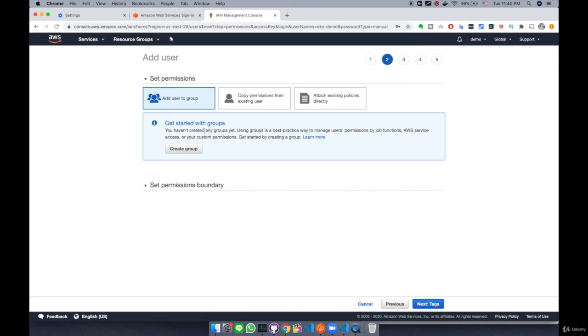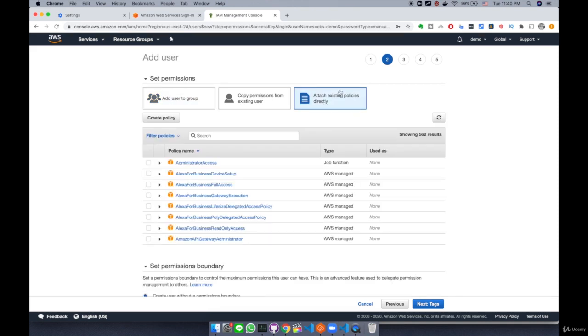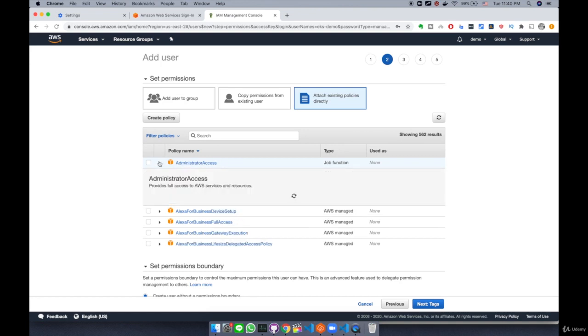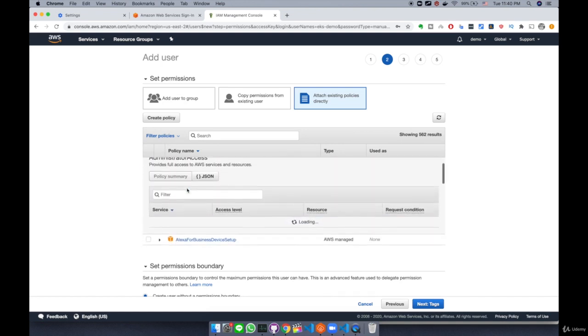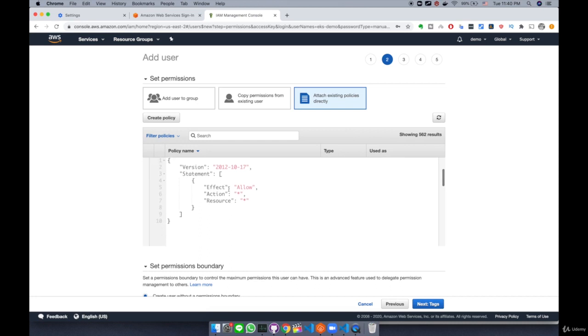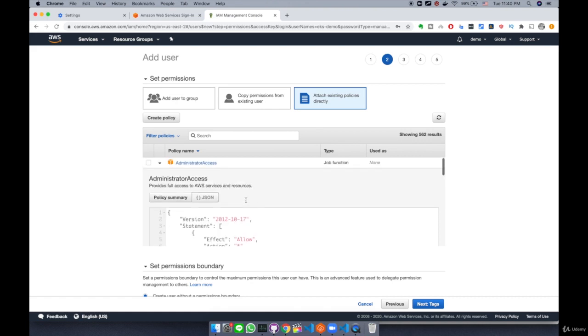And here we want to attach some permissions because this user doesn't have any permission. Then this user cannot even do something like S3 list or create a k8s cluster. So what we're going to do is just assign a root IAM policy for this user. I'm going to click Attach existing policies directly. And here at the top, you see AdministratorAccess. If you expand this tab, you're going to see in JSON, for example, Effect Allow, Action asterisk, Resource asterisk. What this means is that basically this user can do any actions on any resources on AWS. This is the admin access.